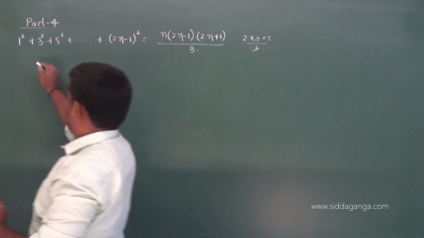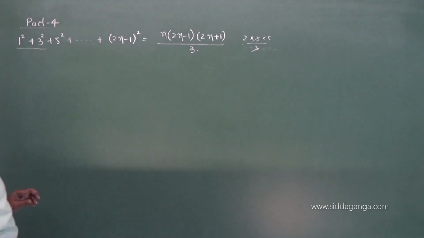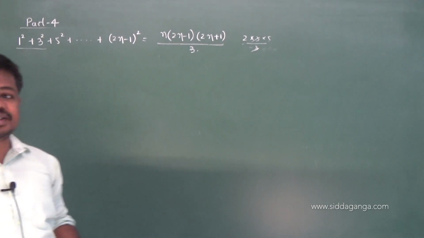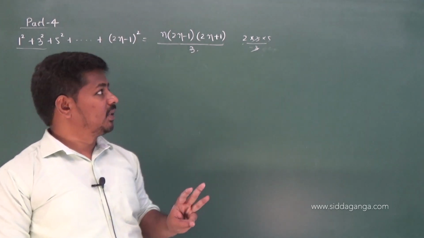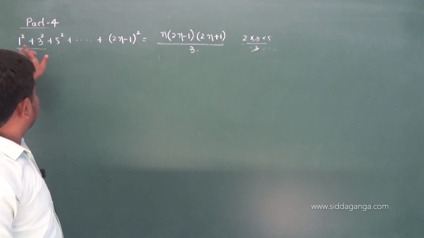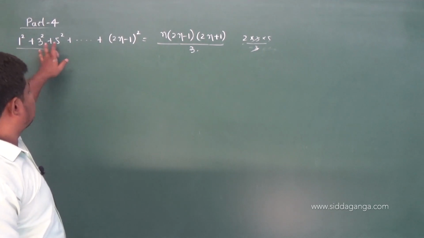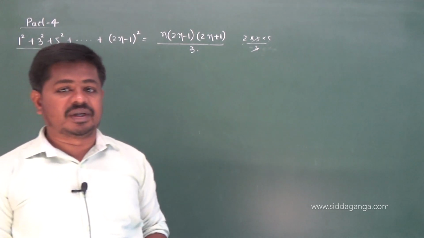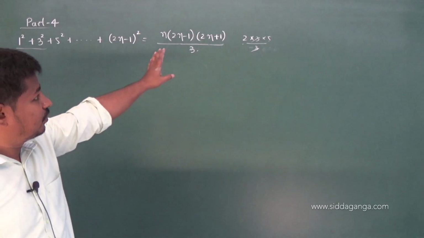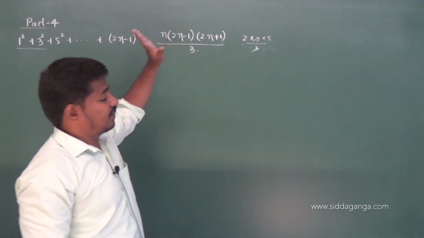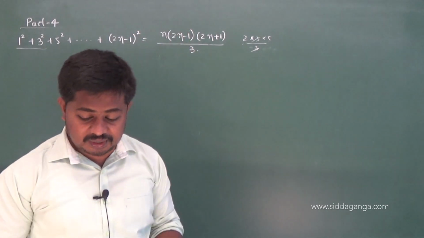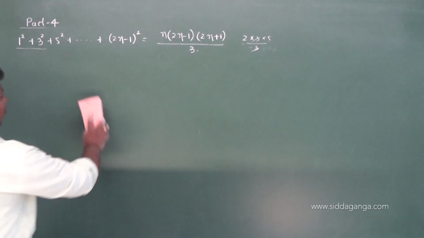So the sum of these two, you will get 10. See, 1 square plus 3 square is 10. In the same way, when n is 3, you get the sum of first 3 numbers: 10 plus 25, 35. So by substituting n is equal to 3, you should get 35 here. That's the result we have here. Let me prove this is true for all natural numbers.